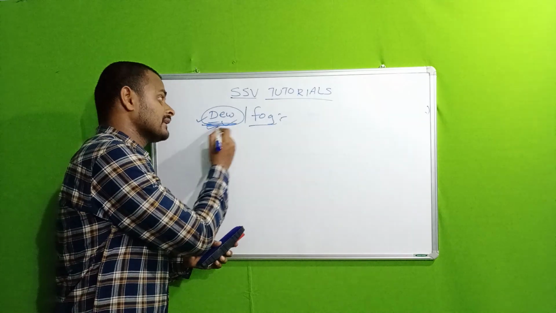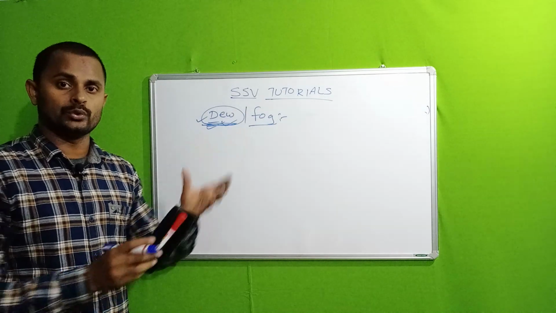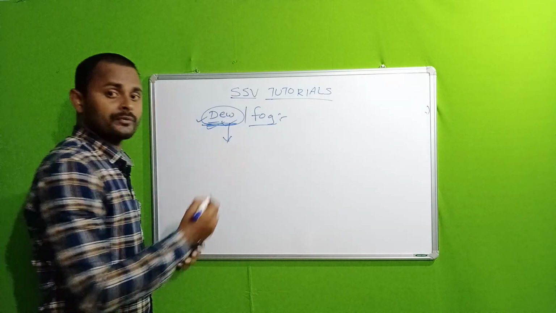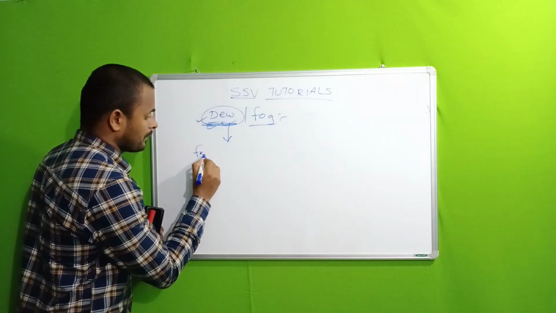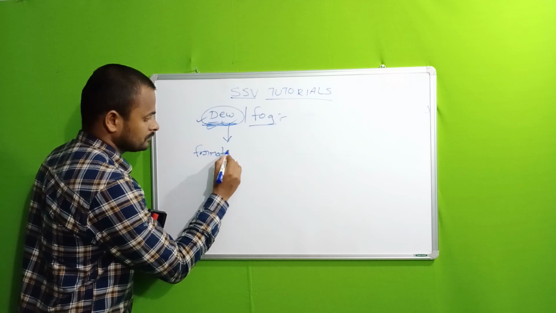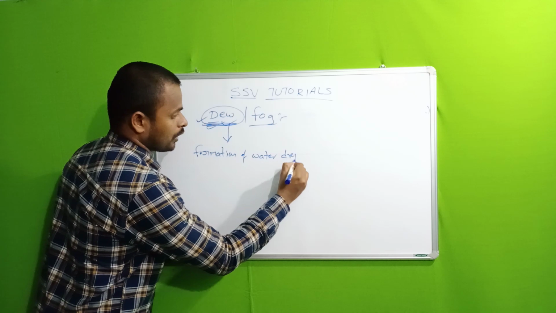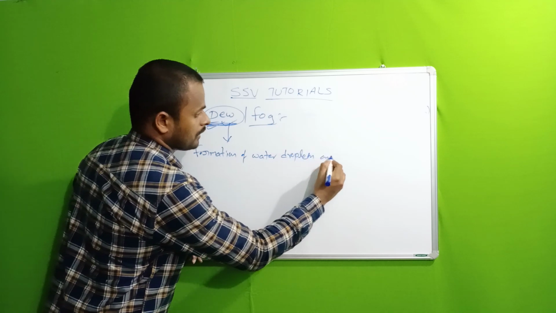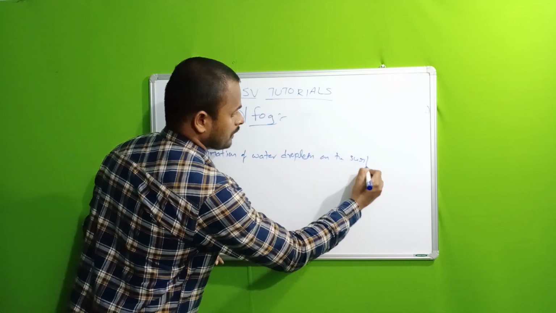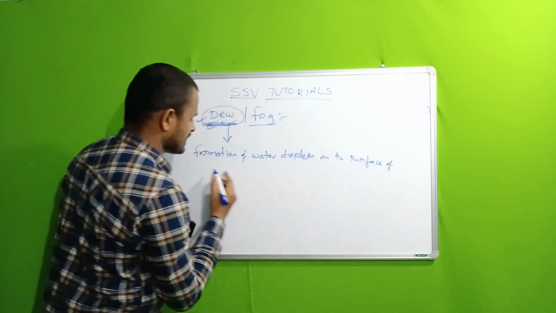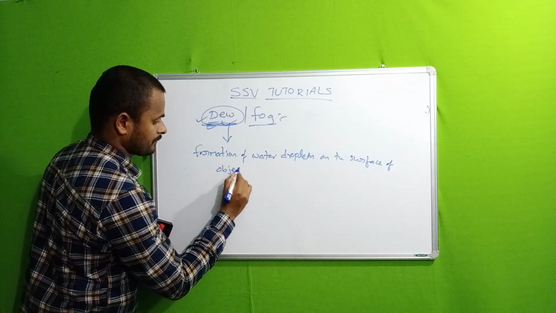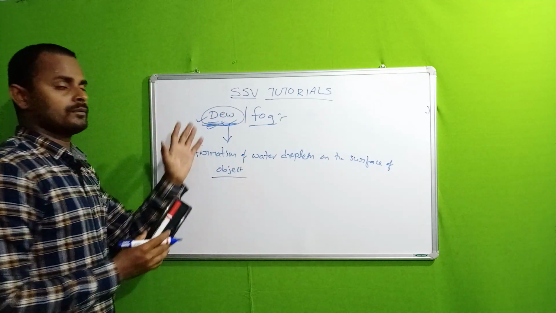Condensation is behind the formation of dew. So, what is dew? Dew is the formation of water droplets on the surface of an object.